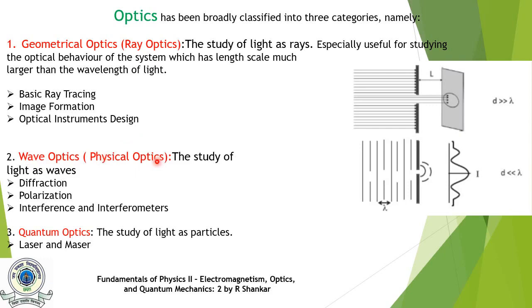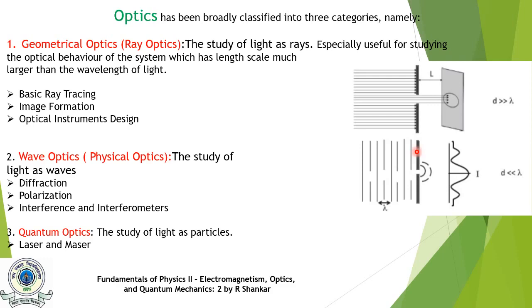Wave optics is the study of light as waves. Under this category, we study the phenomena like diffraction, polarization, interference, and interferometers. Quantum optics is the study of light as particles. Laser and maser are application of quantum optics. So basically, what is the difference between geometrical optics and wave optics? Let us consider this figure.